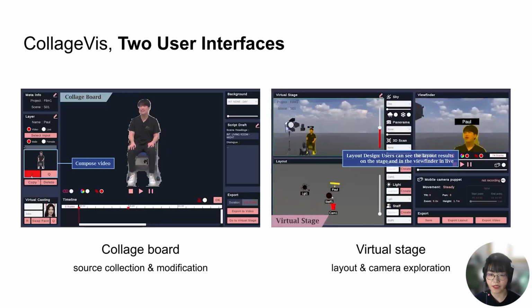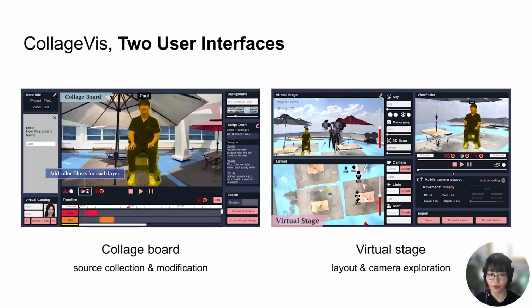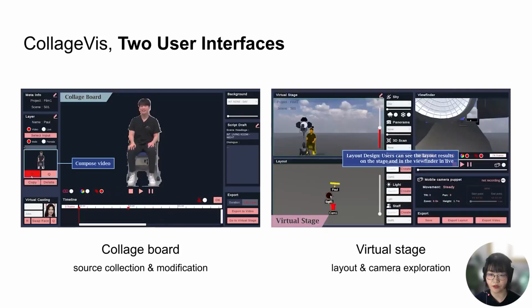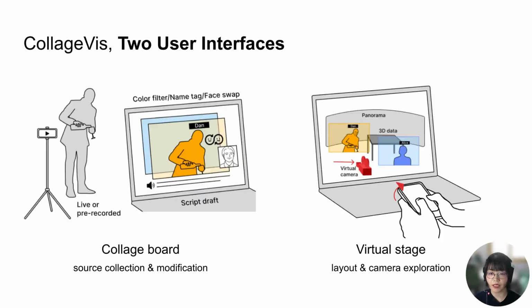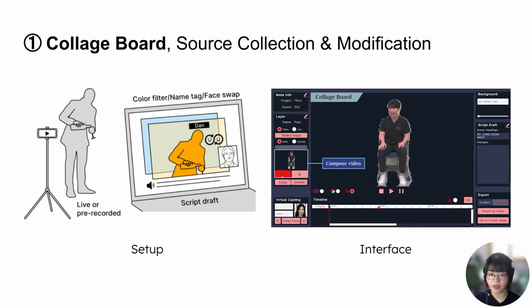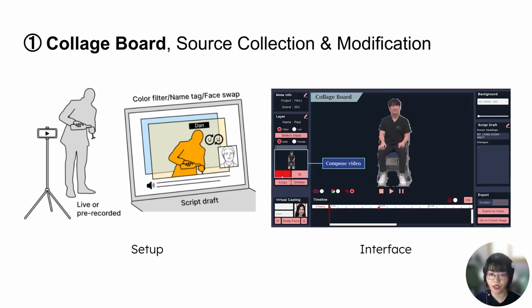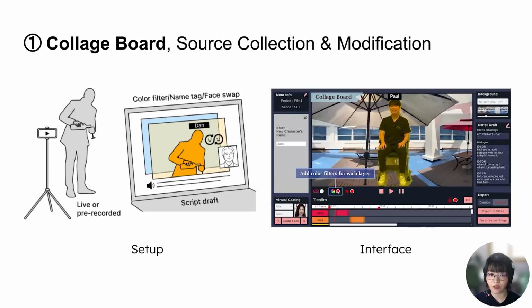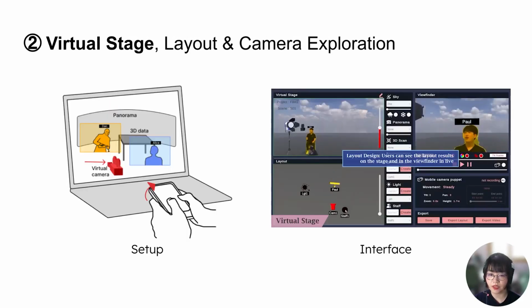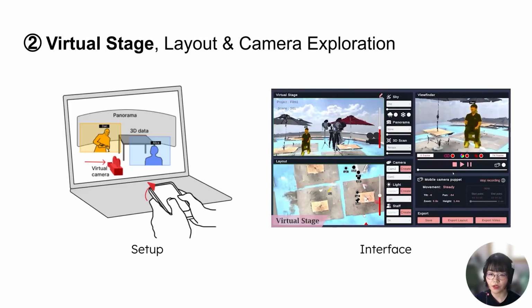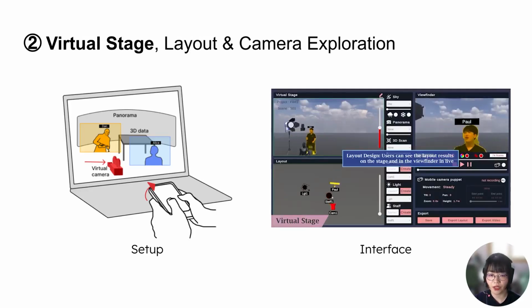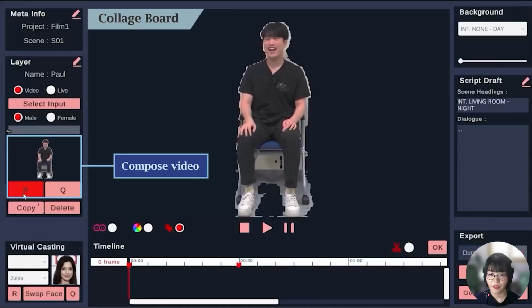The CollageVis system has two user interfaces, CollageBoard and Virtual Stage. It mainly runs on a laptop, and the mobile is used as a supplementary tool for camera-related functions in each interface. The first interface, the CollageBoard, handles source collection and modification of video collage for simple static shots. Building on that, the second interface, the Virtual Stage, allows layout and camera exploration for complex shots. Now let's take a closer look at each interface.